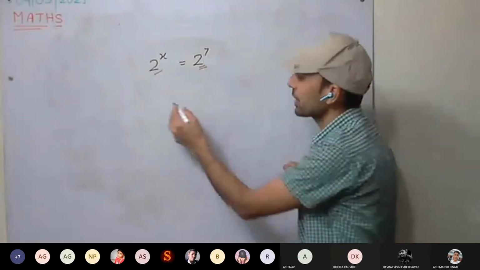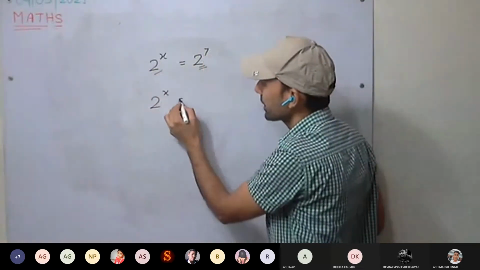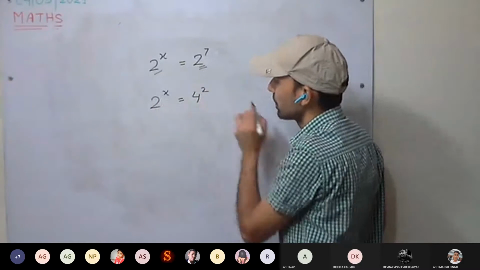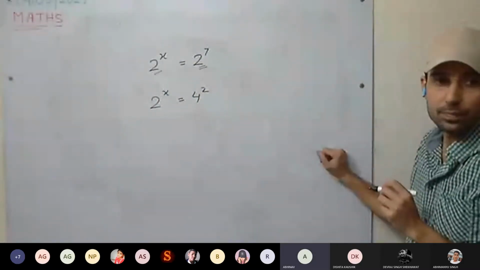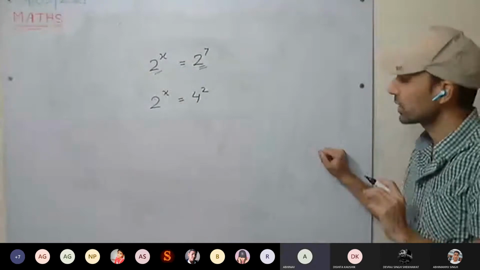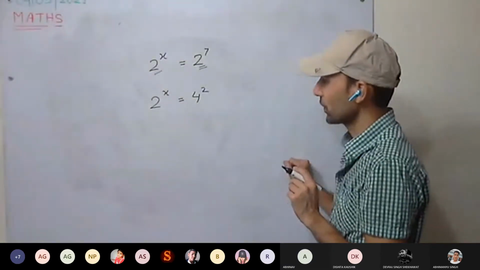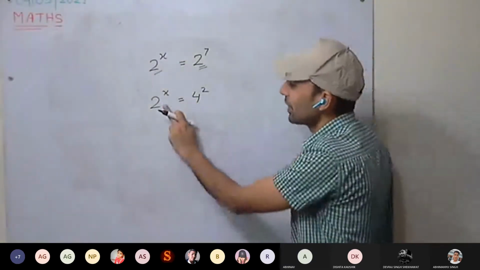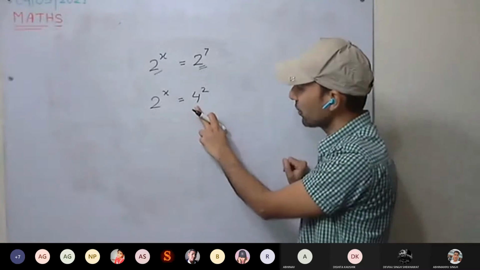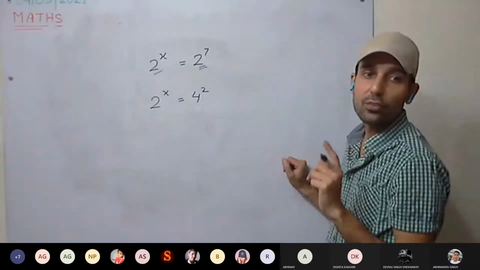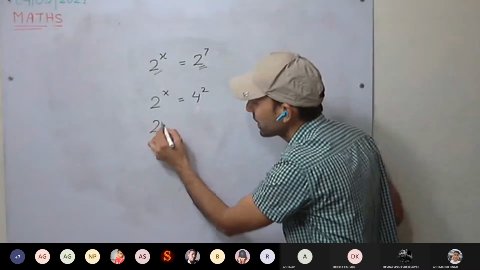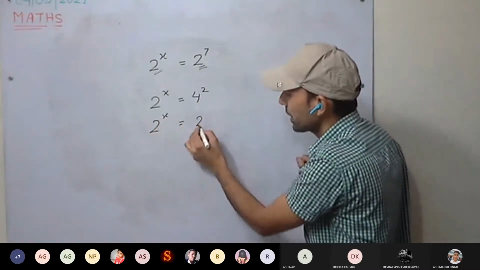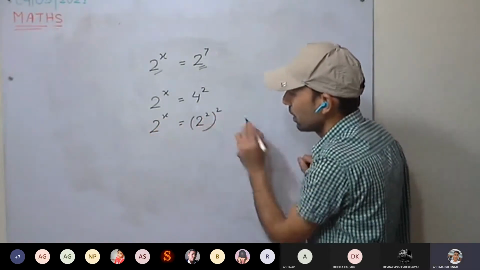Understood? Okay, if it is given 2 raised to power x equal to 4 raised to power 2, then how are we going to find x? So see here, bases are same or different? Bases are different. So first we'll make the base same. How can we make the base same? 4 can be written as 2 square.